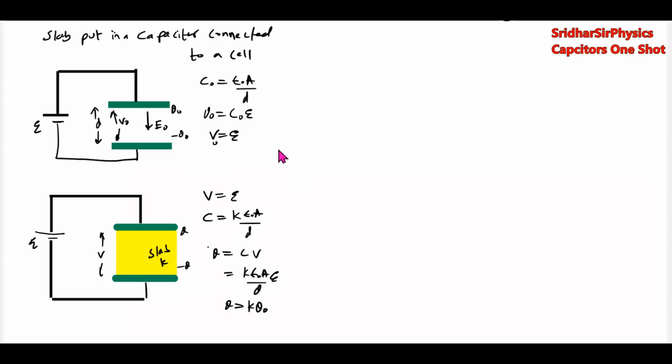Then what happens to the electric field? The electric field E naught is V naught by D. The new electric field E will be V by D, and V remains same, so the electric field will not change. Though the medium changes, the electric field will not change.